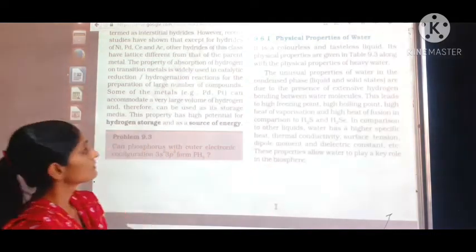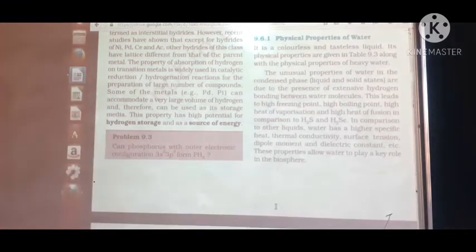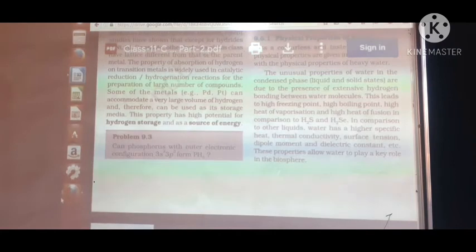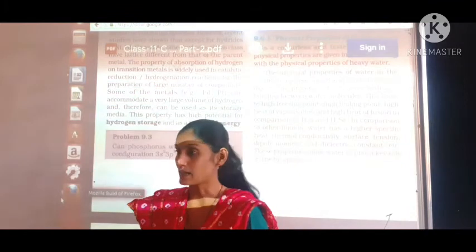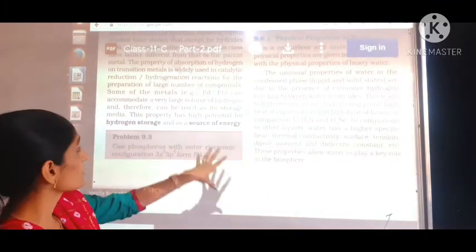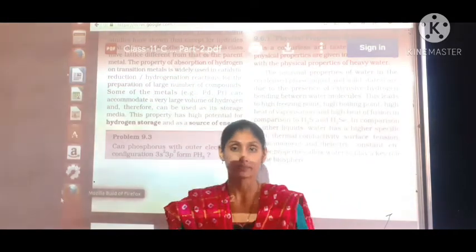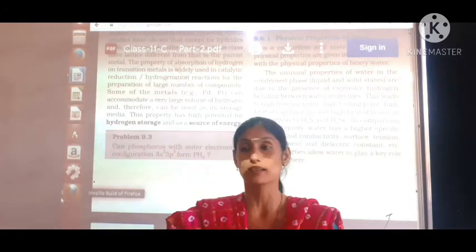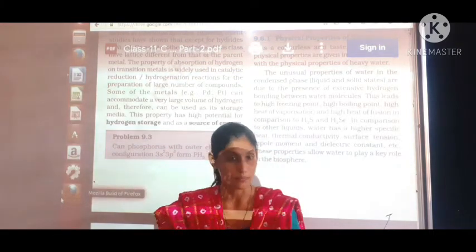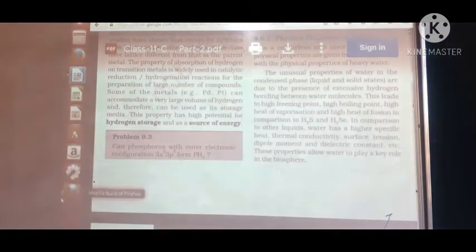Starting with the physical property of water, children, we know the formula of water, that is H2O. When we talk about the formula of water, that is H2O. So here, when we start with the physical property of water, you can see that water is a colorless and tasteless liquid. Human body contains 65% of water, whereas plants contain 95% of water, and we all have an idea. Now when we talk about the physical property of the water, you can see over here